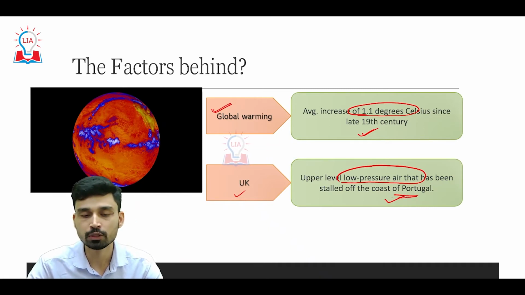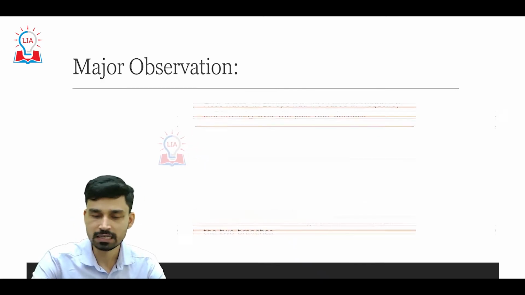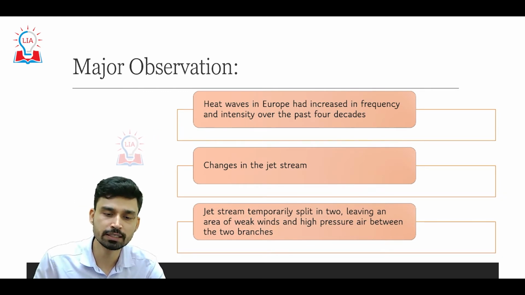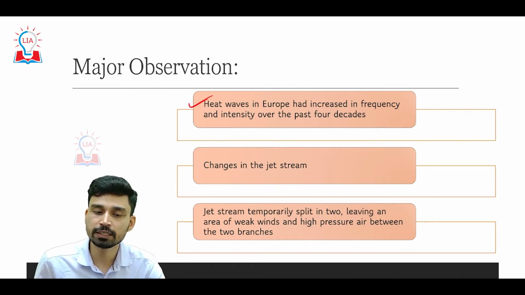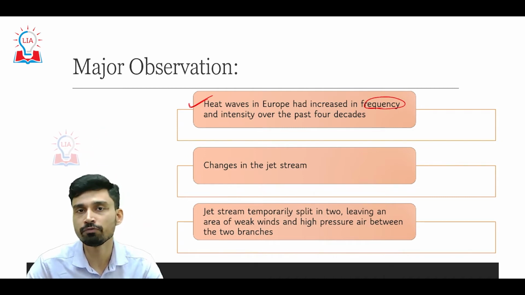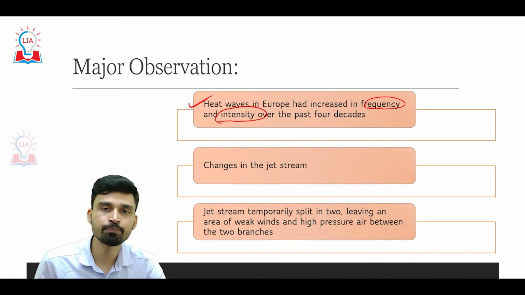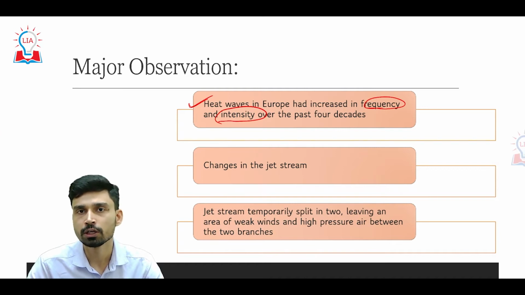So it is not only global warming but also the upper atmospheric winds that are contributing to the heat wave. In this regard, some major observations have been made. The first important observation is that the heat wave in Europe has increased both in frequency, that is the number of heat waves occurring per decade, as well as in intensity, that means how far the temperature rises from the average or normal temperature of that particular area in that particular season.